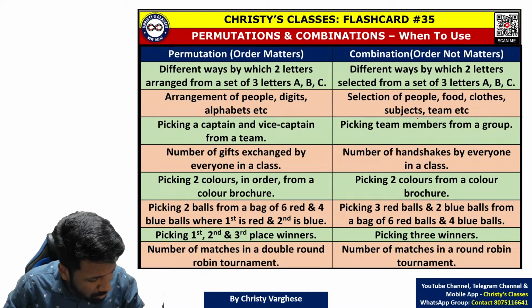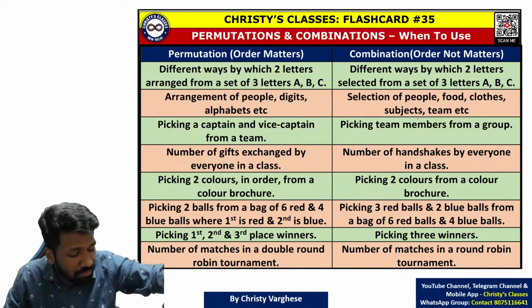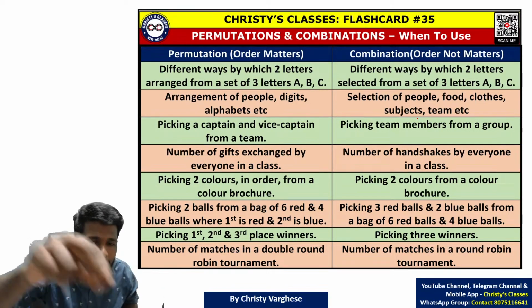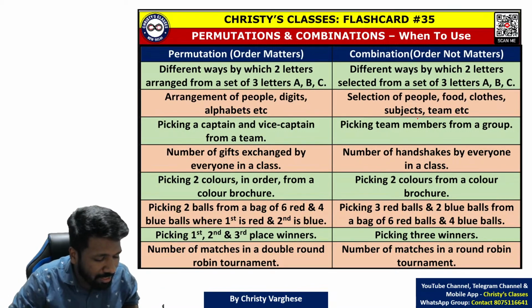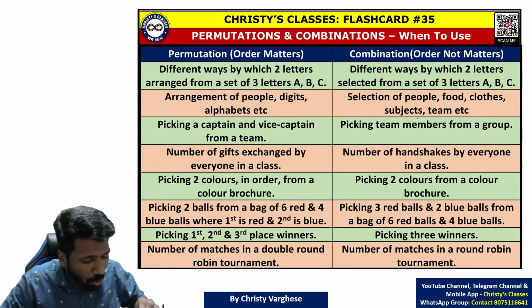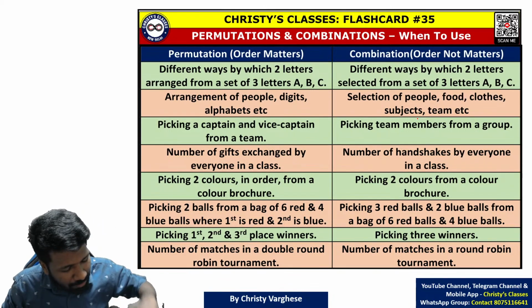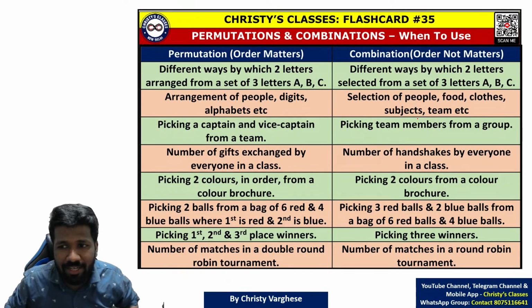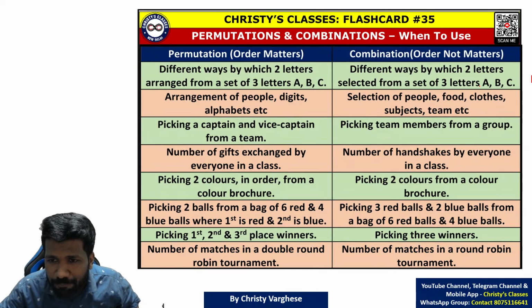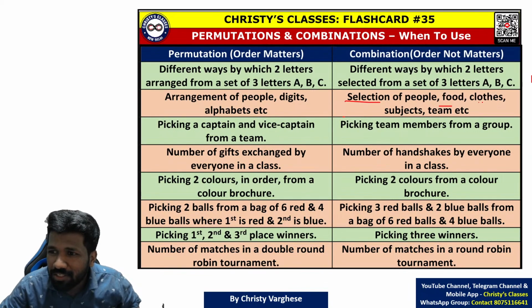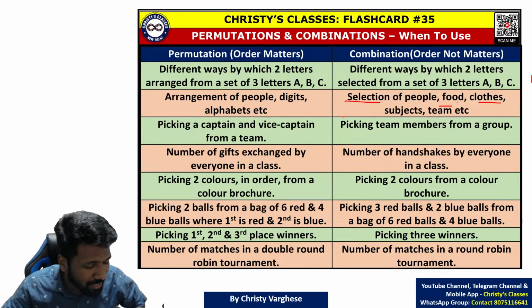I select Ajimsha and I select Shubhangi, or I select Shubhangi and then Ajimsha, means the same, no, because both are given 100 rupees itself. Are you getting the point? So their order does not matter. A first then B, B first then A, that does not matter. That is just selection of people, or selection of food, selection of clothes, or selection of any objects.